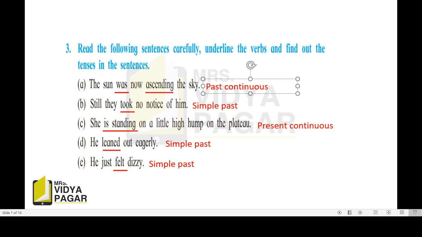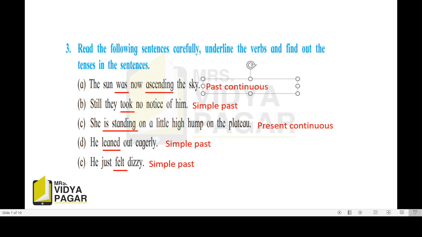Then we are going to underline them and tell their tenses. The sun was now ascending the sky. Was ascending. This is past continuous, ing, so it is continuous tense, and the verb form of to be used is of the past tense, was, so it is past continuous.